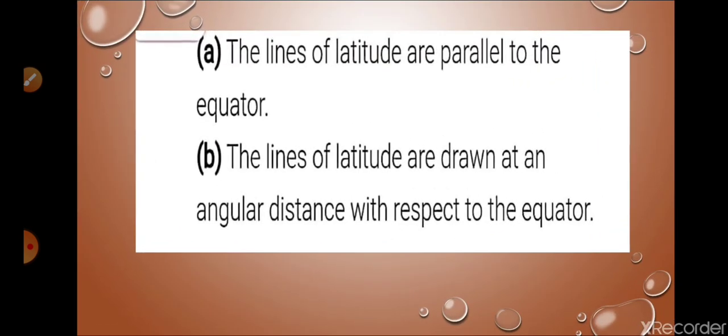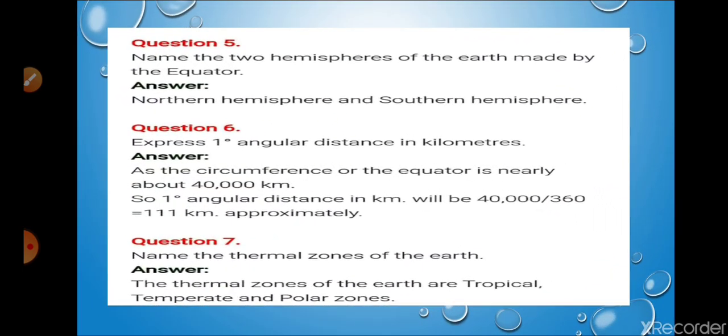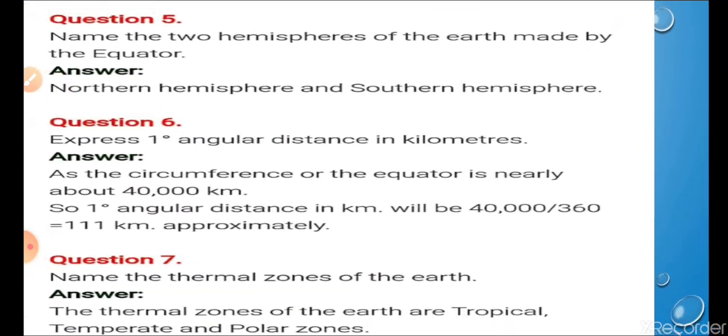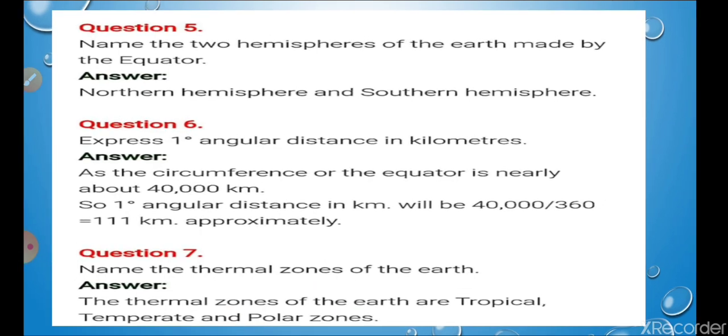Question number 4, mention 2 characteristics of lines of latitude. I have mentioned 2, A and B, both characteristics. These lines of latitude are parallel to the equator, and second one, lines of latitude are drawn at an angular distance with respect to the equator. So I hope the video quality is clear to you. If any problem, then you can comment that one.